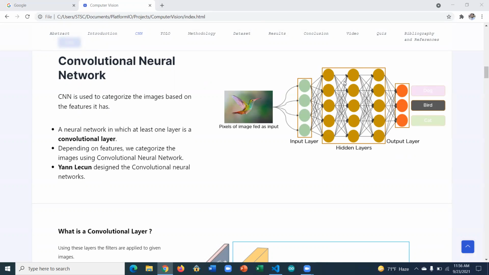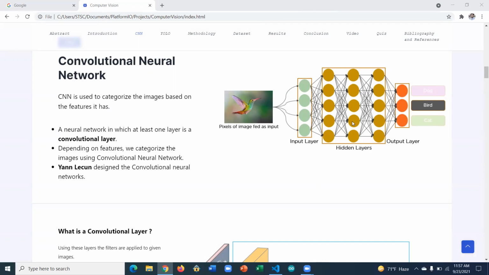These layers are previously trained to detect what kind of features the image has, like particular features of a cat, dog, etc. So we can easily show what kind of class we are feeding in. The image goes through the input layer, then the hidden layer, and then the output layer. On the output layer, we tell the algorithm what kind of image it is, what kind of features we have detected. Like this is a bird, so we show that this is a bird.